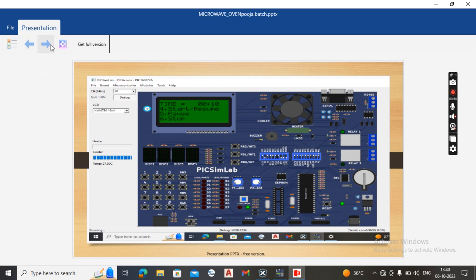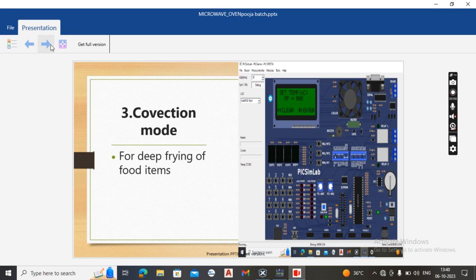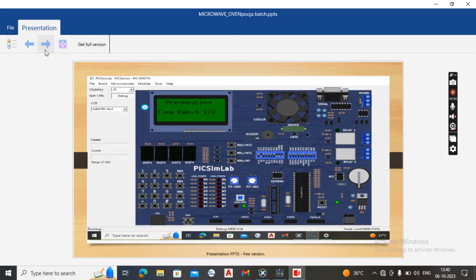Now we will discuss the third mode, which is the convection mode. The convection mode is used to deep fry food items. It is different from the above two modes, which do not have a preheating mode. Now we see the preheating mode. After preheating, we can see 180 seconds is the starting time of food processing in convection mode. Now my teammate will continue the program execution.